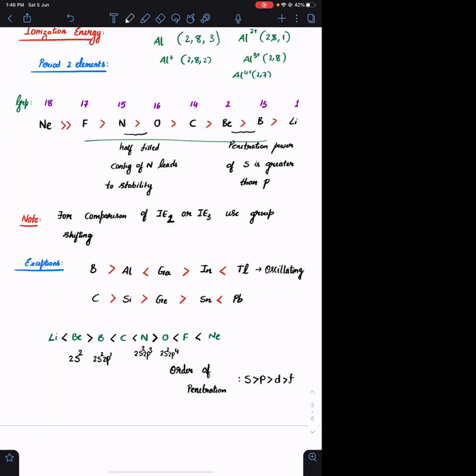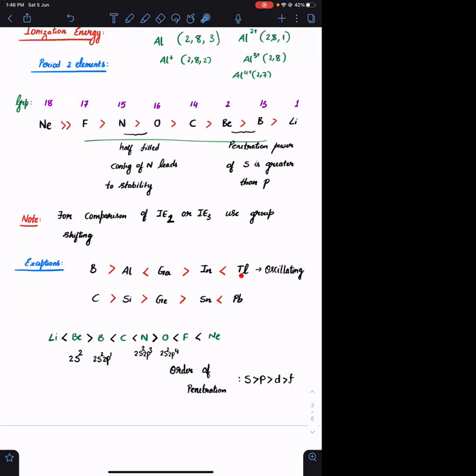Okay. The oscillating trend is because of poor shielding of d electrons and f electrons. Here in gallium, just before gallium the d orbital is filled. You are having 10 electrons in the 3d. Hence it is having more and more Z star. Hence it is having greater ionization energy.